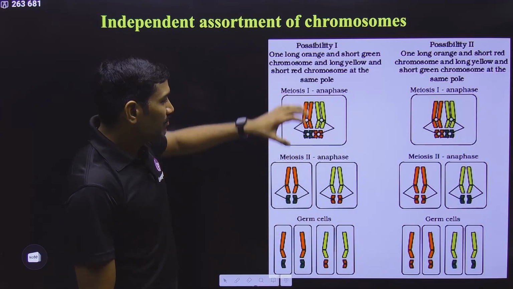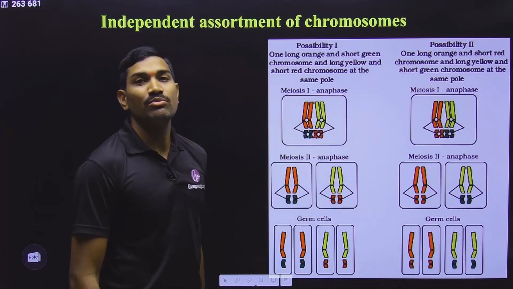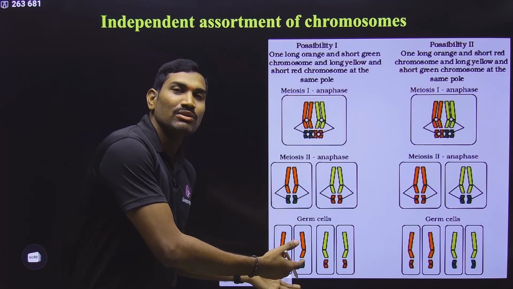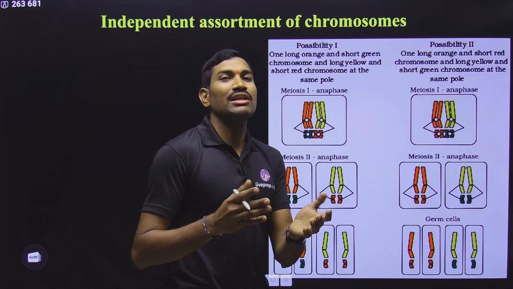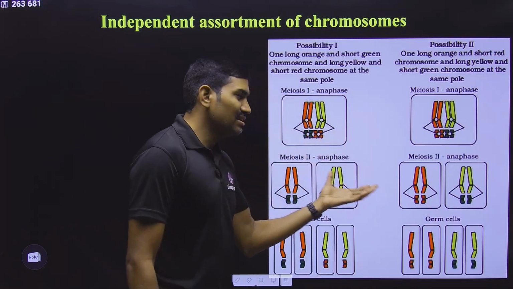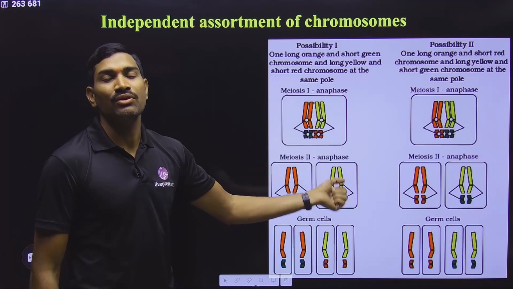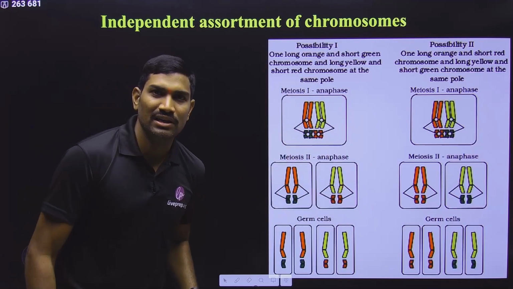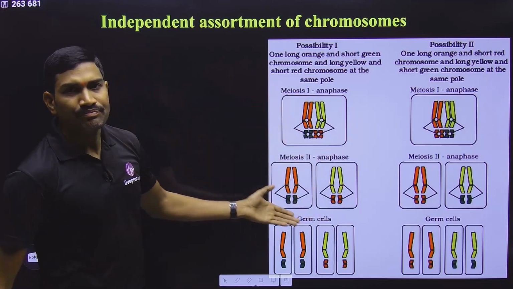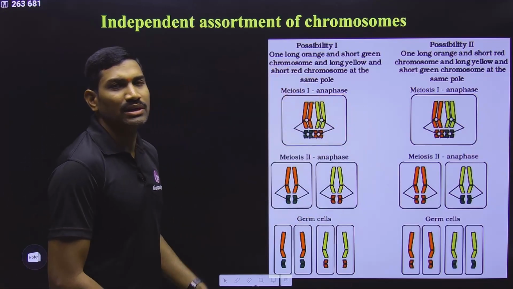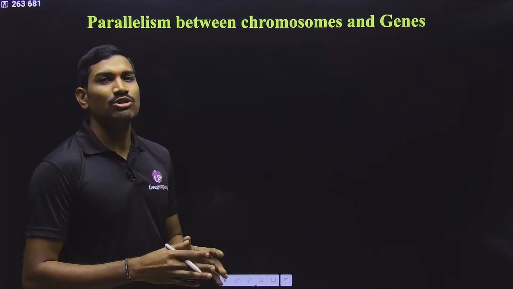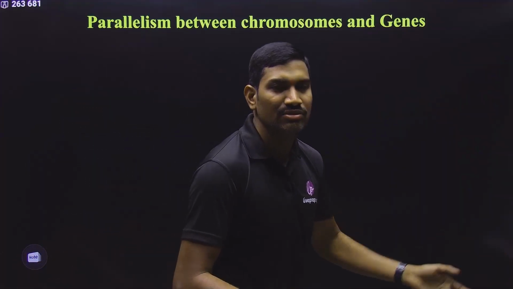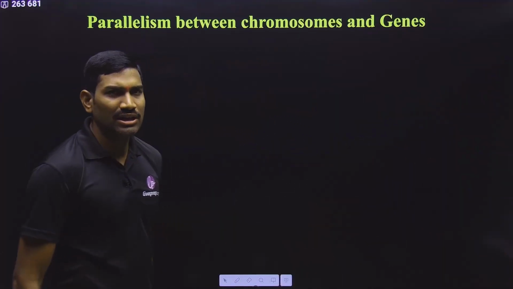So in this way, with the help of chromosomal movement, scientists are trying to explain the law of independent assortment, because Mendel did not give any physical proof. These scientists are trying to give some proof for Mendel's principles of inheritance. With the help of chromosomal movement, they are trying to explain the process of inheritance. That's why we are studying the chromosomal theory of inheritance that was proposed by Sutton. Anyhow, that I will tell you separately.